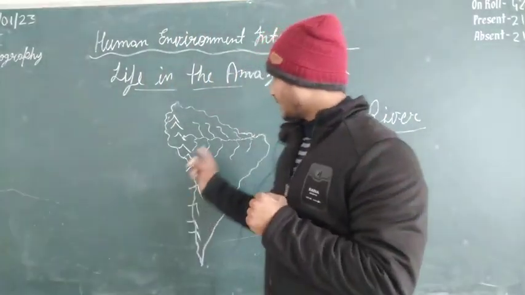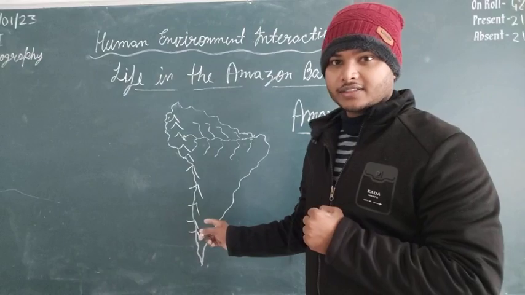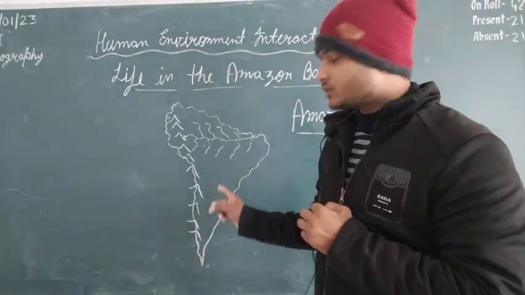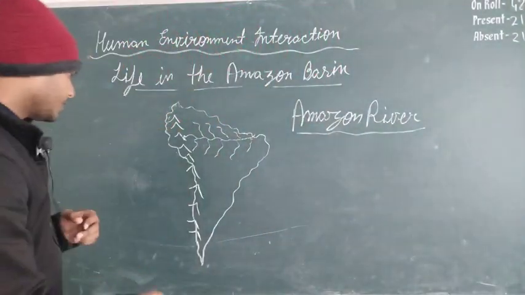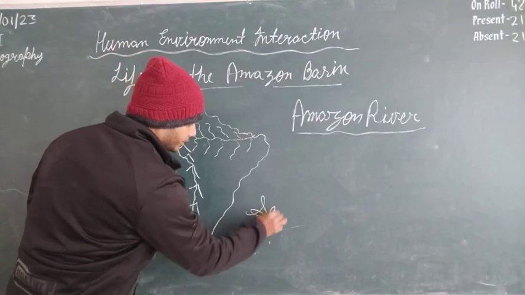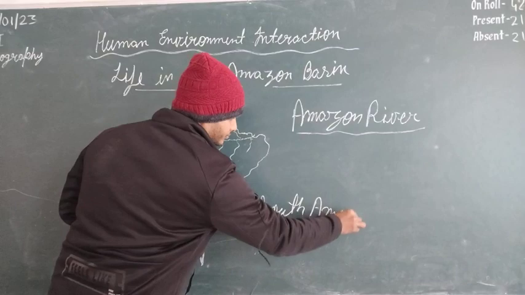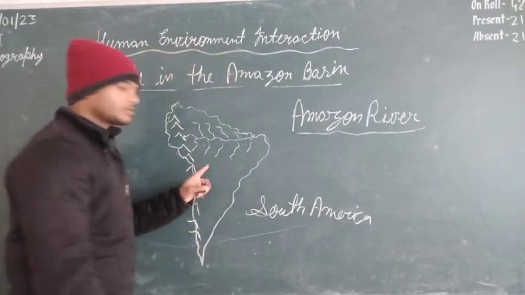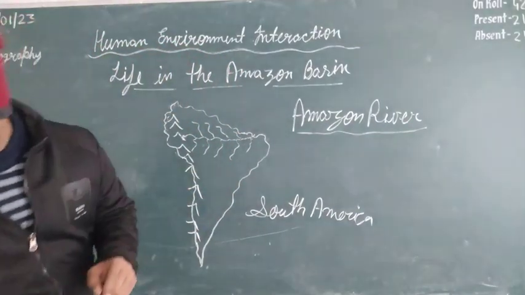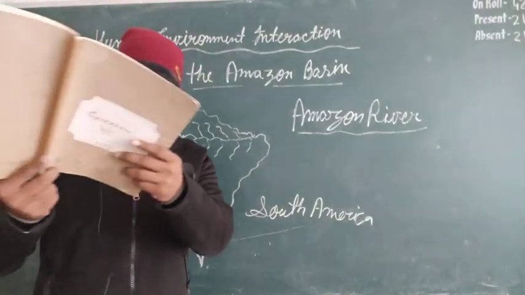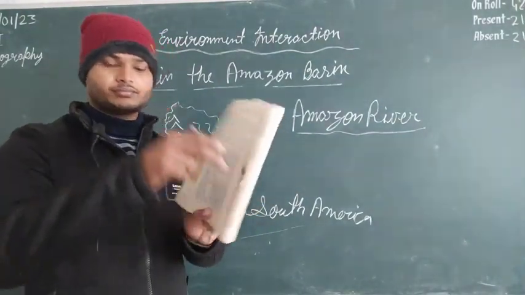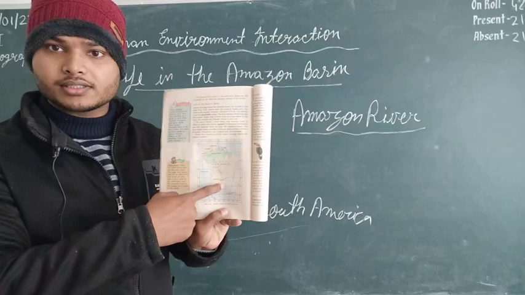Okay, so let us discuss the Amazon river. I hope you are familiar with this diagram. This is actually South America. Let me write it here. This is the South American continent. You can open page number 56, this diagram.